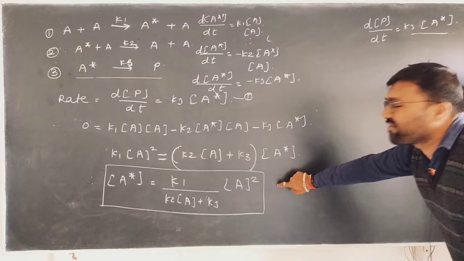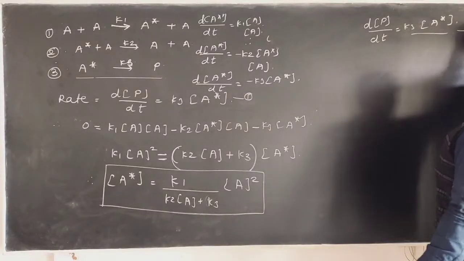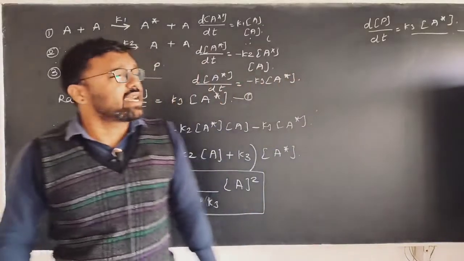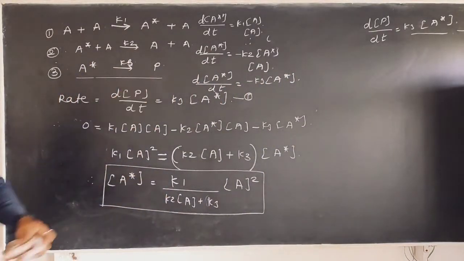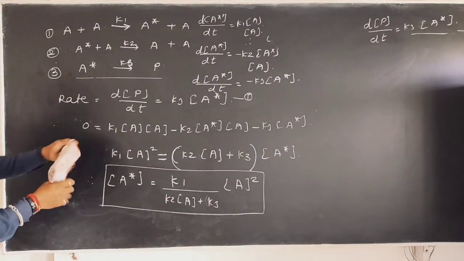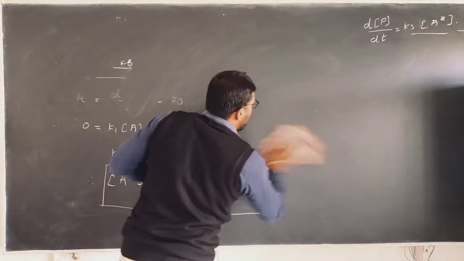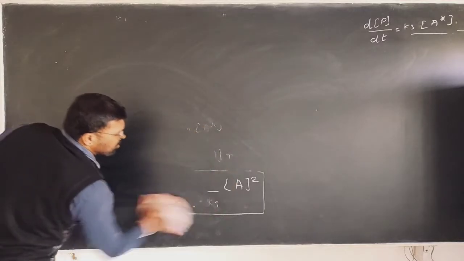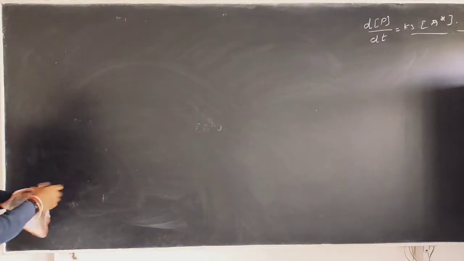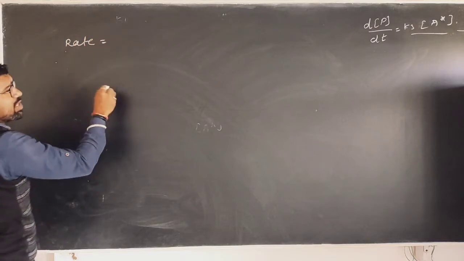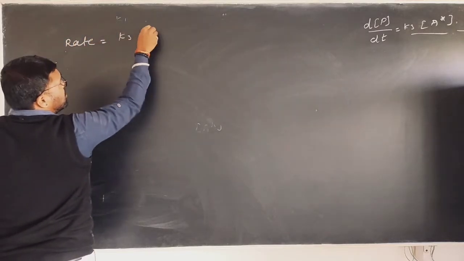Now use this equation in the first equation. So I write here, putting this value in equation 1, I write equation 1 once again. Therefore, you can write this equation as: the rate of formation of product is equal to K3 into A star.